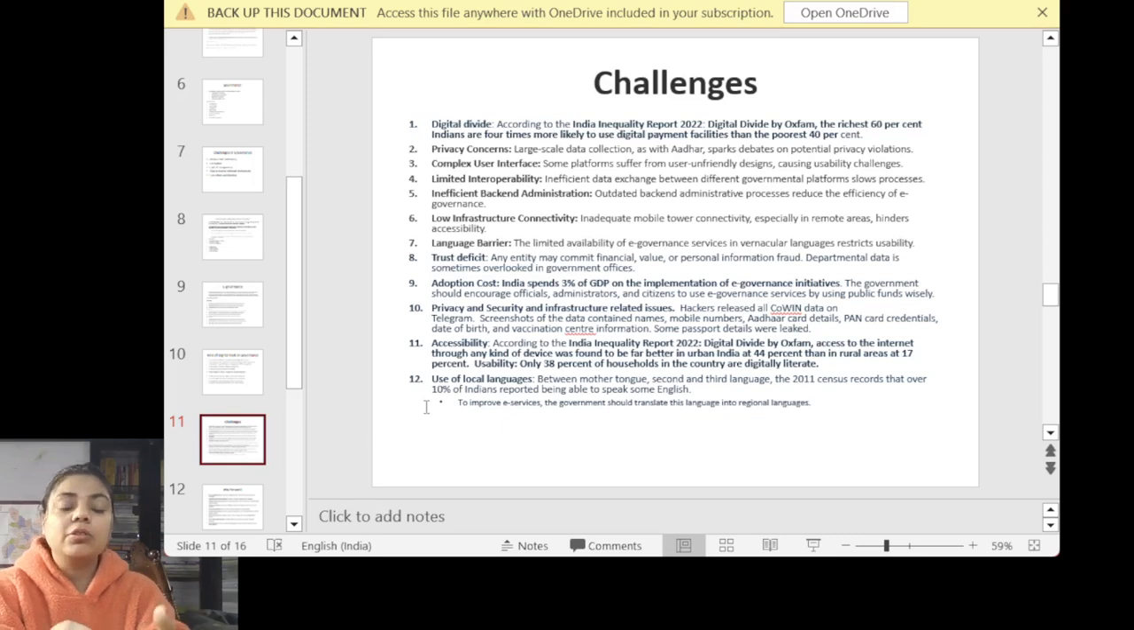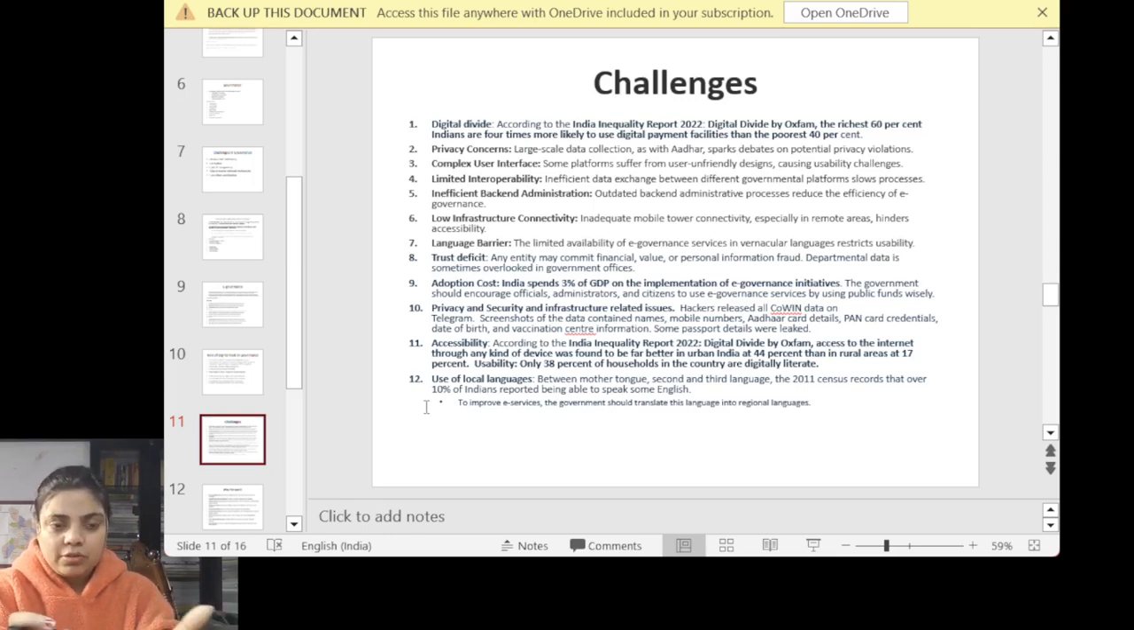Suppose in your village there is a problem of electricity or problem of internet connectivity, so that is something which creates a kind of hurdle in order to access these e-governance services. Next we can see inefficient backend administration, like I already said about that outdated administrative system we are using.